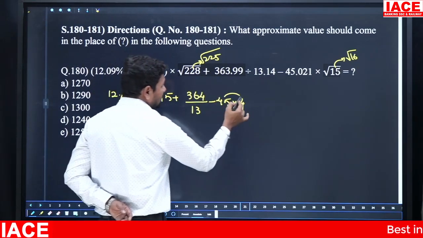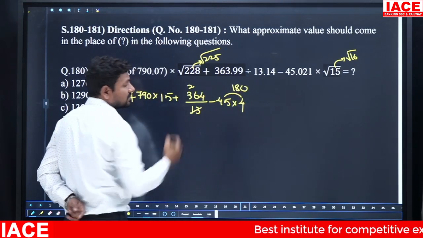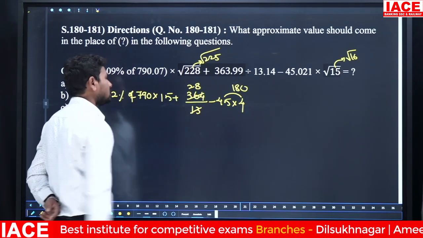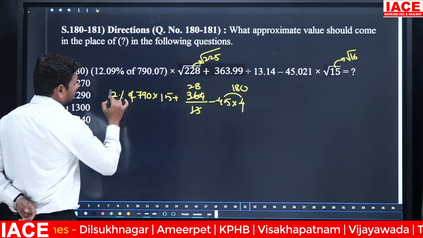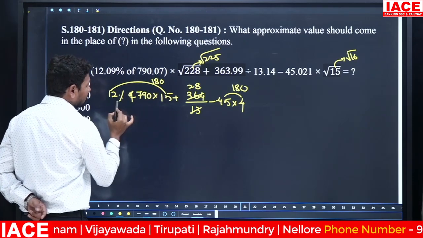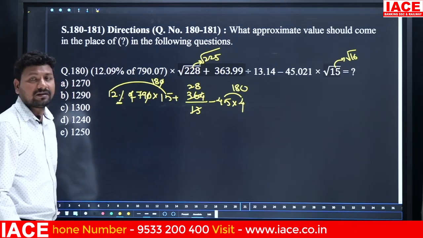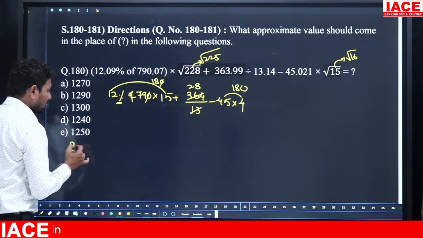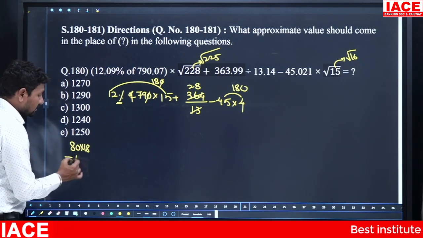Approximation wise, 45 4 is 180, and 13 is going to cancel. 13 2 is 26, remaining is 104, 13 8 is 104, minus 180, and this is the simplification that is required. Look at 12 into 15, 12 into 15 is equal to 180, and percentage wise 10 10 will be cancelled. 18 will be multiplied to 79. Then here 80 into 18, what I am doing, 80 into 18, it is equal to what is the value,